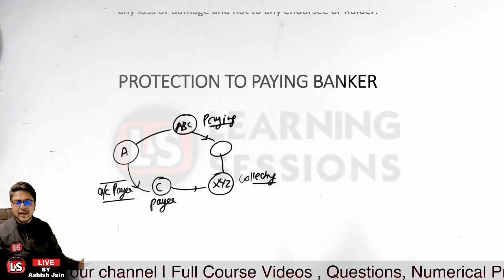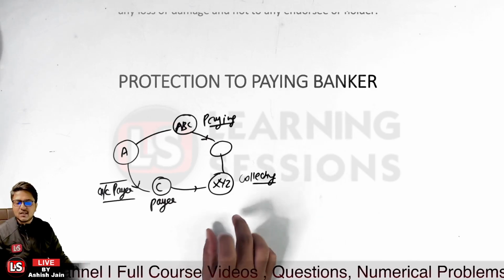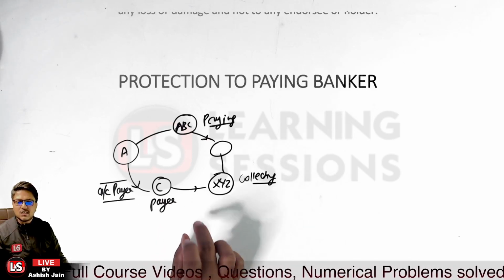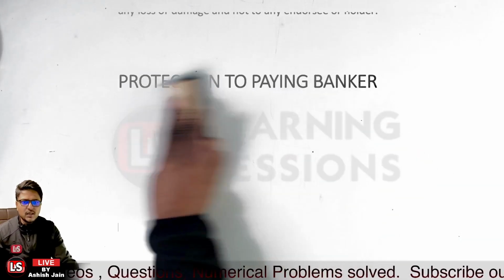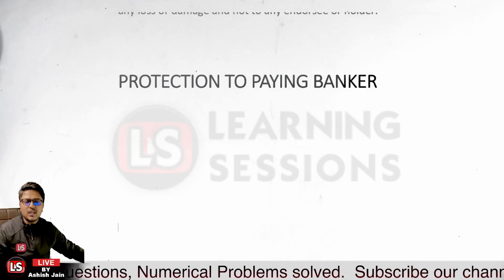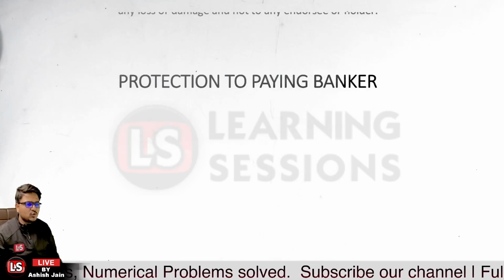Is that clear? Now XYZ bank is acting as what? It is acting as an agent for the person C. Is that clear? So now let's try to have an idea related to protection to the paying banker. Protection available to the paying banker.